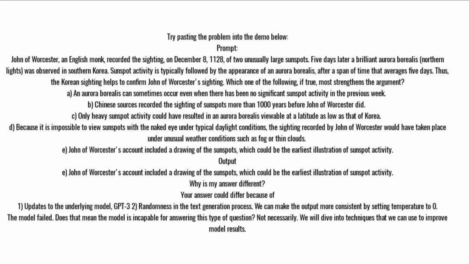Output. E. John of Worcester's account included a drawing of the sunspots, which could be the earliest illustration of sunspot activity. Why is my answer different? Your answer could differ because of 1. Updates to the underlying model, GPT-3.2, and 2. Randomness in the text generation process. We can make the output more consistent by setting temperature to 0.